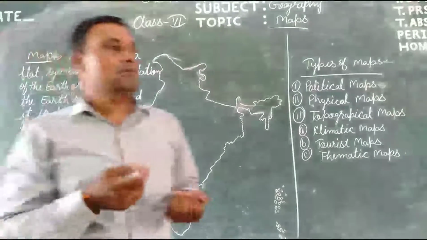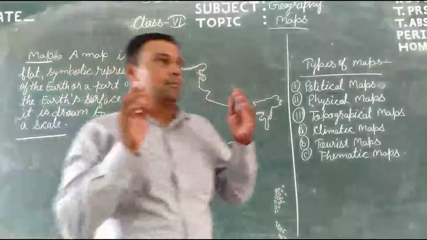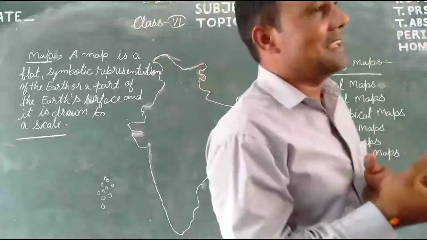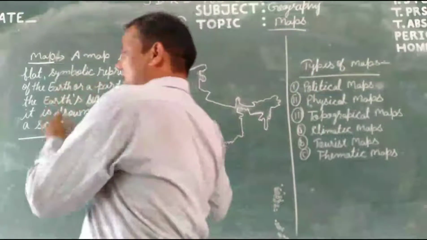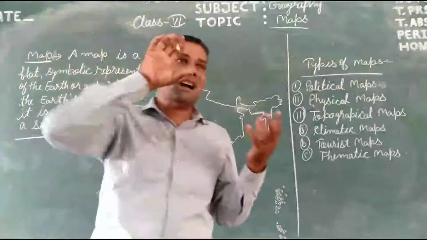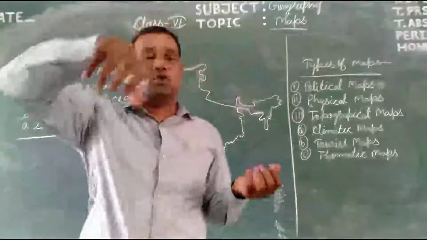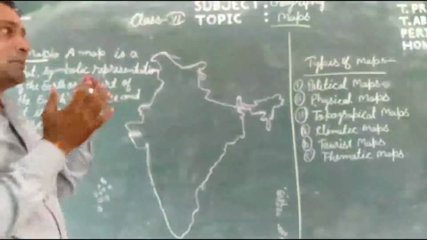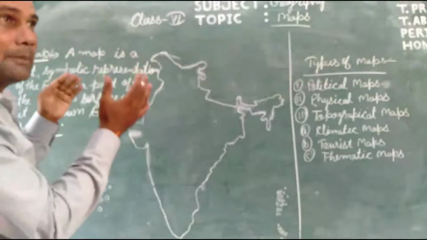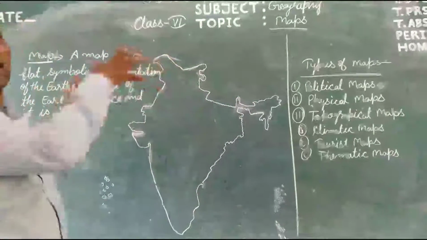A globe is a man-made model of the earth, but a map is easier. On a map we can show all parts of the earth in front of us, but on a globe we can see only half of the earth at one time. When we rotate the globe, then we see the other part. But on the map we can see the total part of the earth at one time.